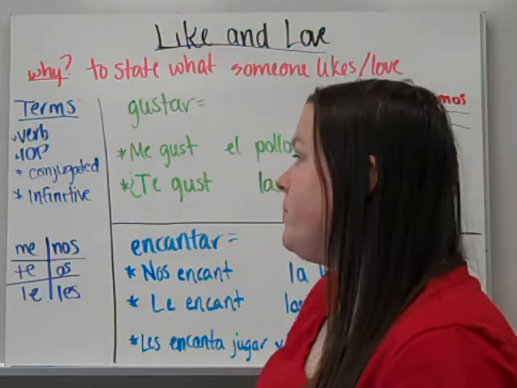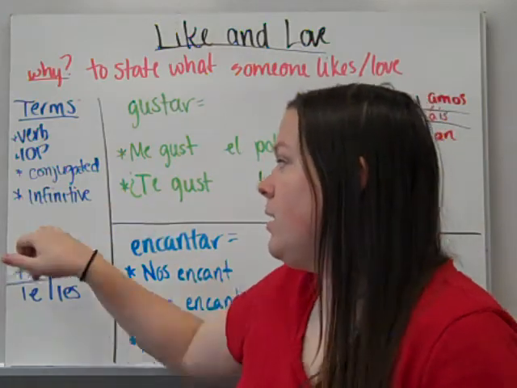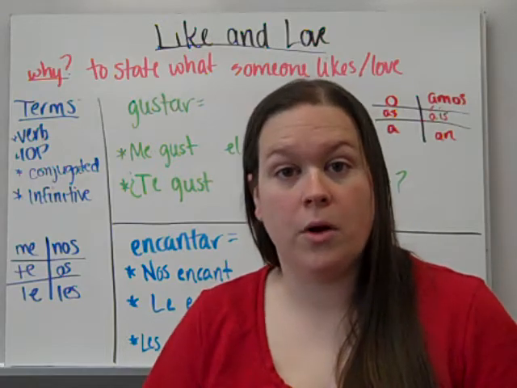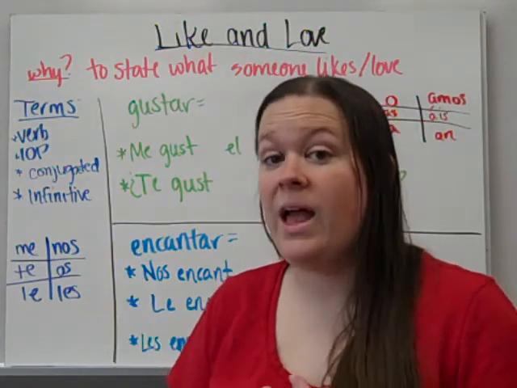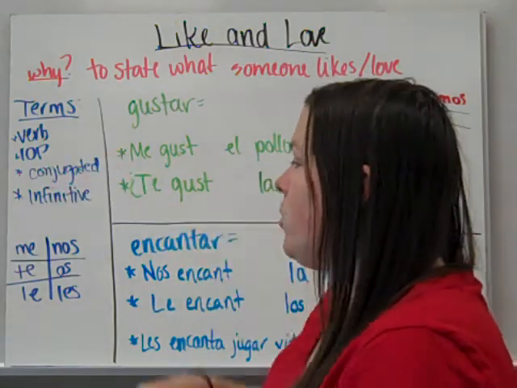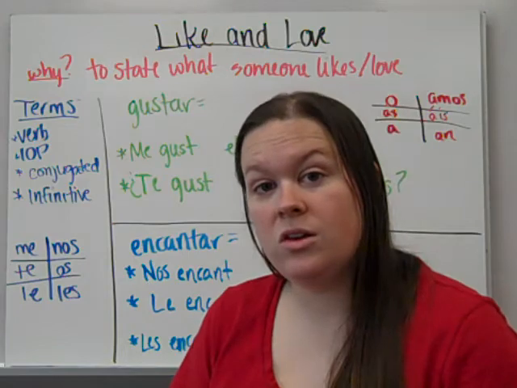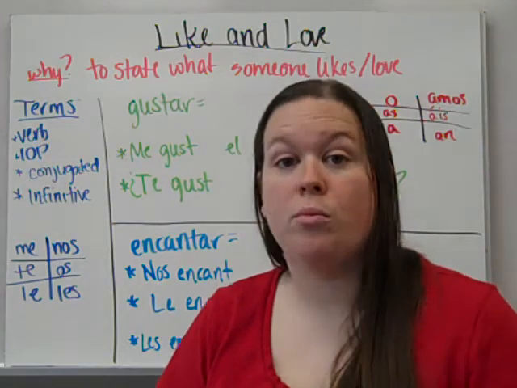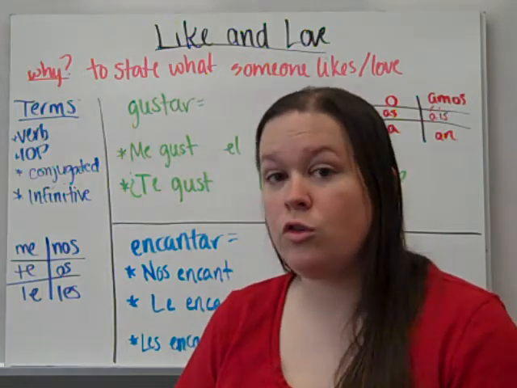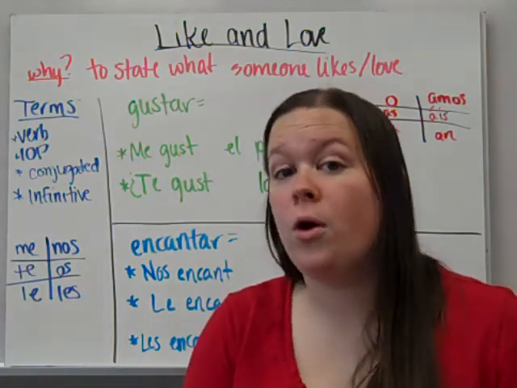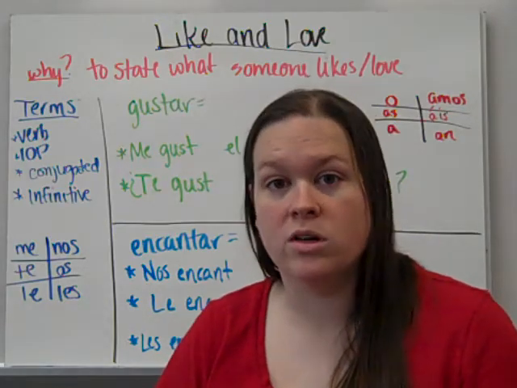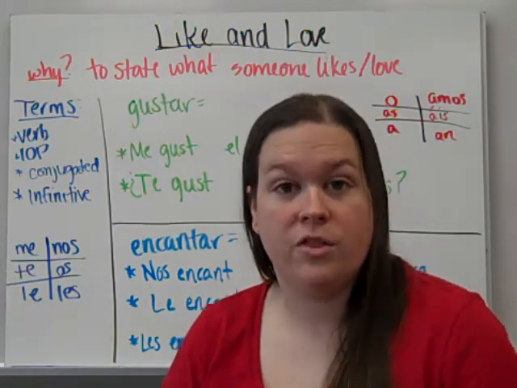Verb, it's the action word. Infinitive is the unchanged original form of the verb. Conjugated is when it has changed and there's a subject in the sentence that it agrees with. And IOP stands for indirect object pronoun, which is a fancy way of saying to whom or for whom an action is done. So on the behalf of or directed towards a person or thing.